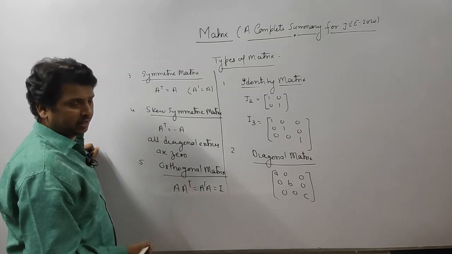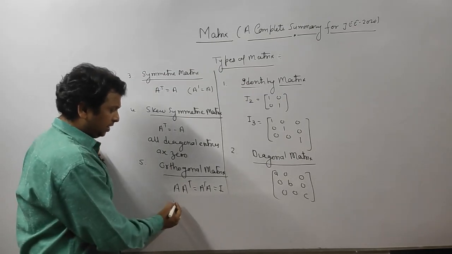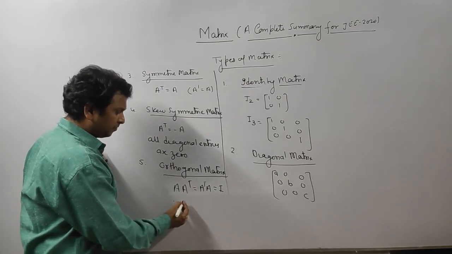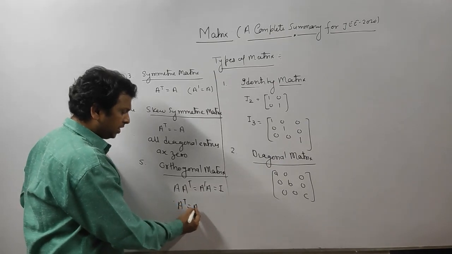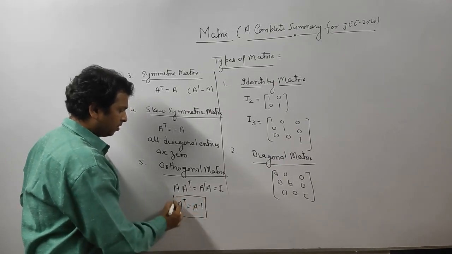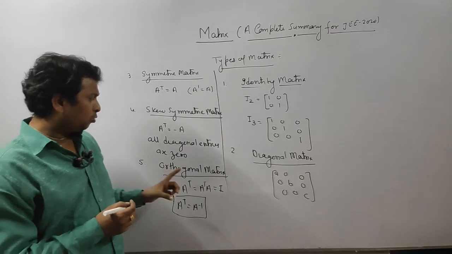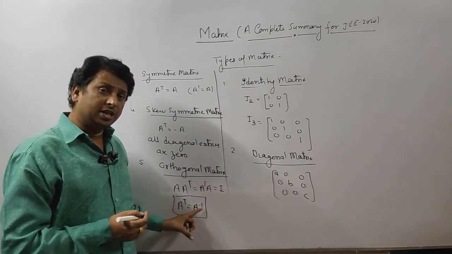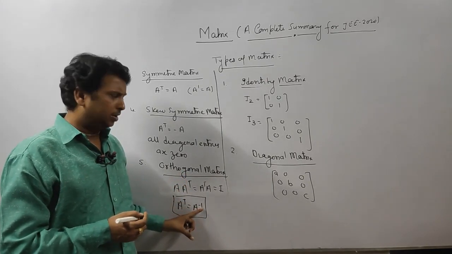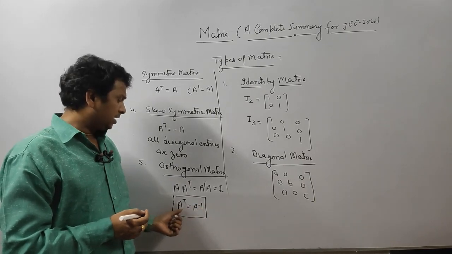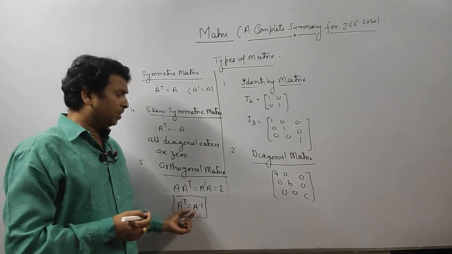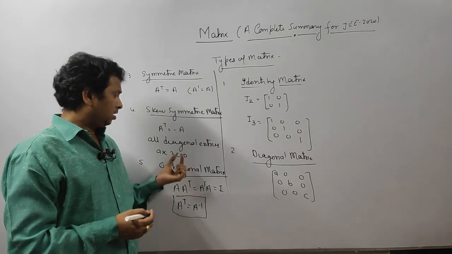If the given matrix is orthogonal, then A inverse is easily calculated: A transpose is A inverse. This is the main property of an orthogonal matrix.